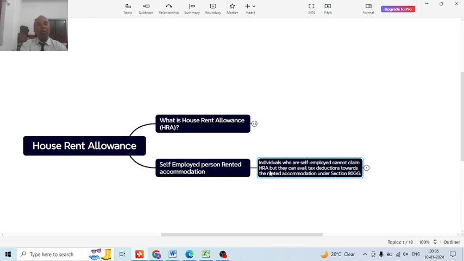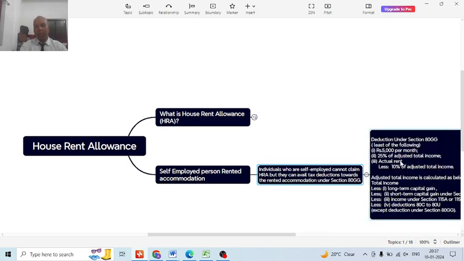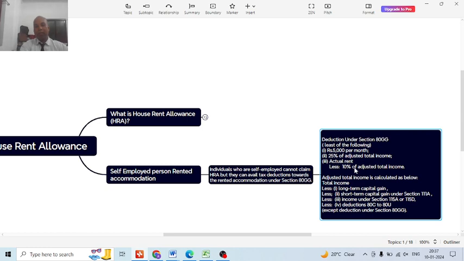Therefore, individuals who are self-employed cannot claim HRA because they are not employees of any employer. There is no employer-employee relationship, because he is a self-employed person. So if he takes accommodation on rent, he will not get the HRA. Instead, he will get the deduction under section 80GG. So in this case, the deduction will be under section 80GG.